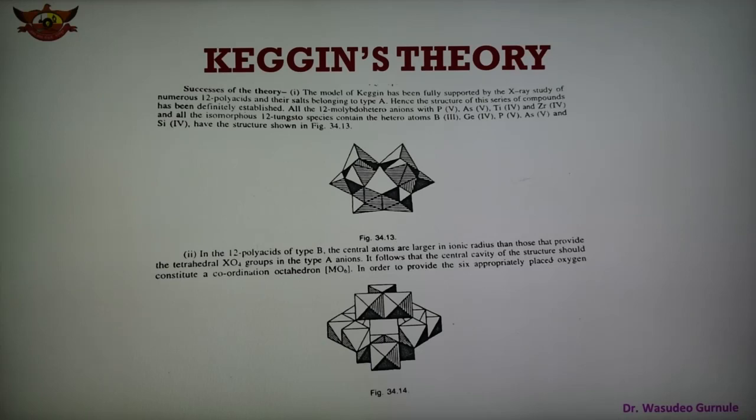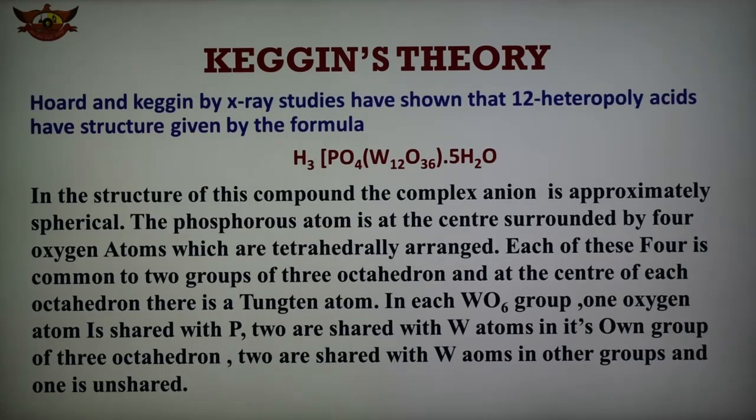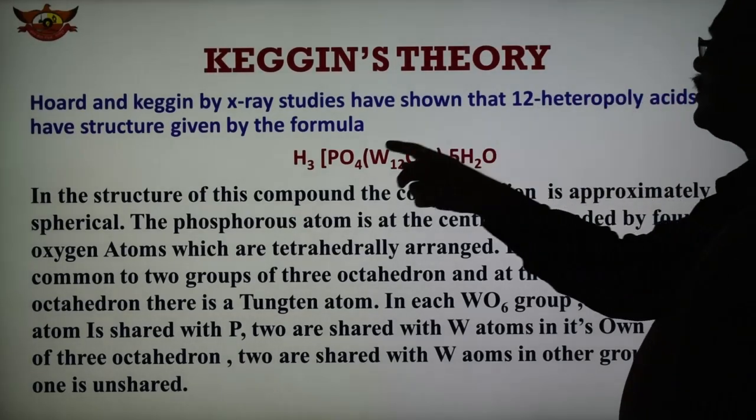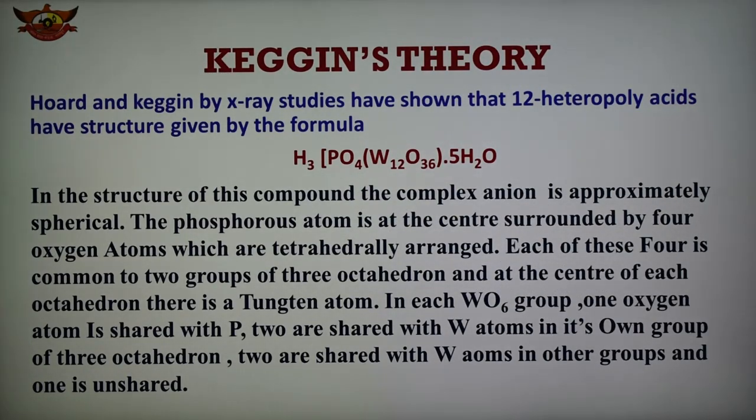And the third important point is that the 9 molybdo heteropolyacid anions are built up by packing MO6 octahedra, and Keggin, using X-ray studies, has shown for the 12 heteropolyacid the formula H3PO4 W12O36 5H2O. In the structure of this compound, the complex anion is spherical, and the phosphorus atom is at the center, surrounded by 4 oxygen atoms which are tetrahedrally arranged, and each of these 4 is common to 2 groups of 3 octahedra, and at the center of each octahedron there is a tungsten atom.